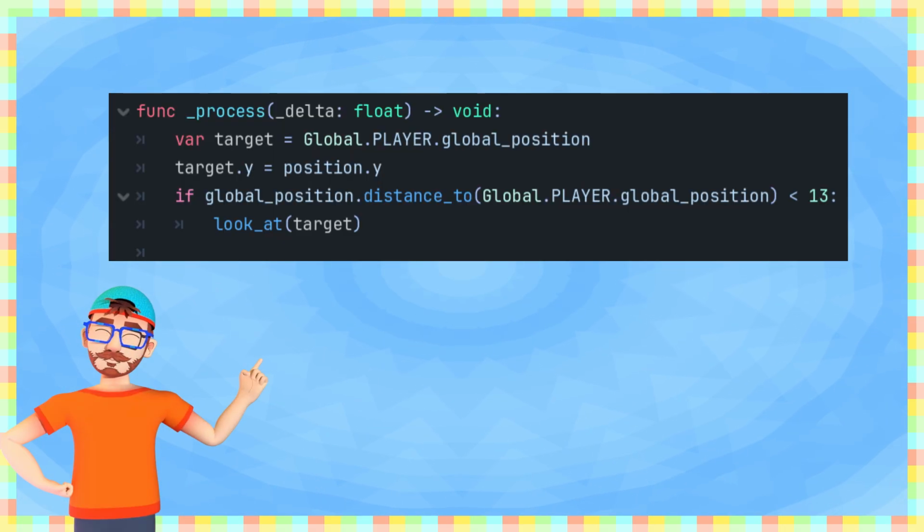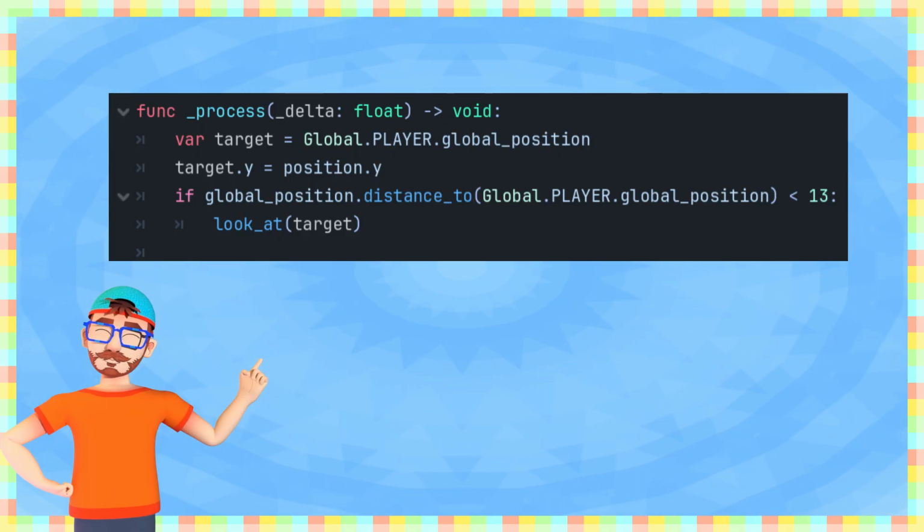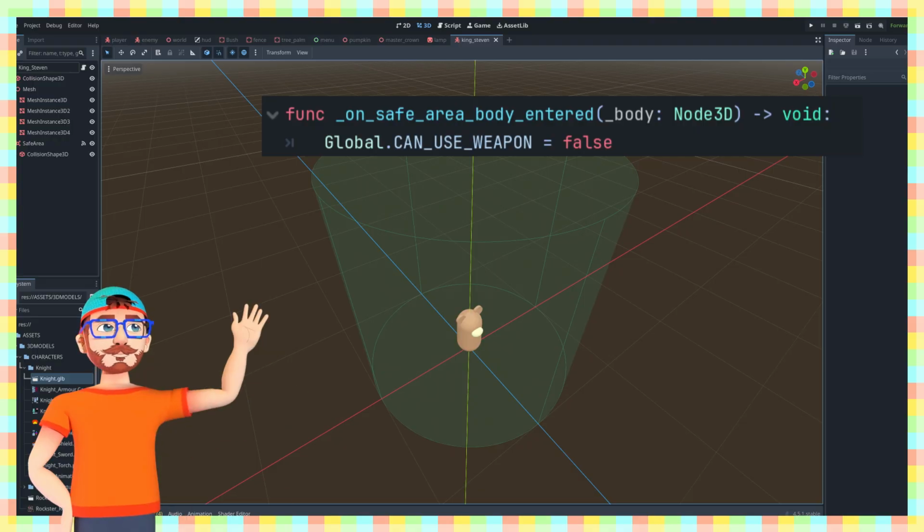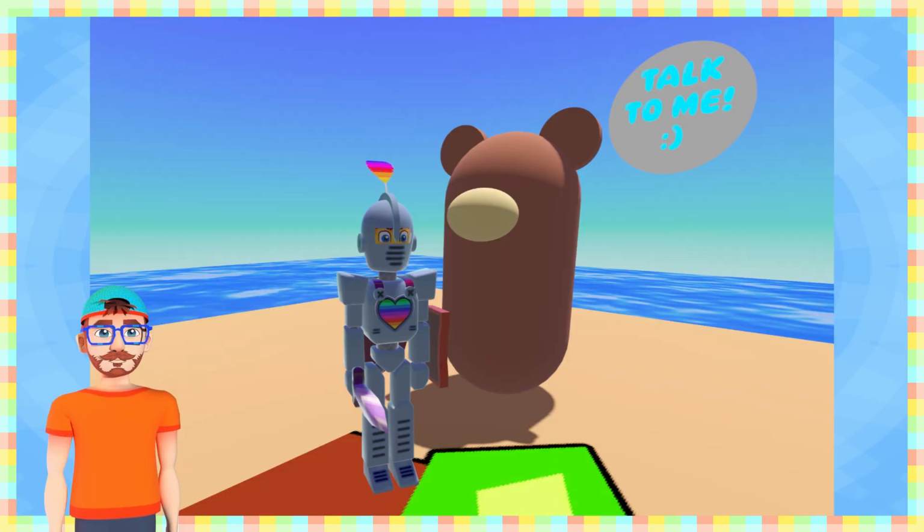In his script I can detect when the player is near, and then he can turn to face us. It's not polite to swing at a king, so an Area3D node and a new variable will be able to turn off combat when near an NPC. Now we have the basics, let's have him be able to speak with us.